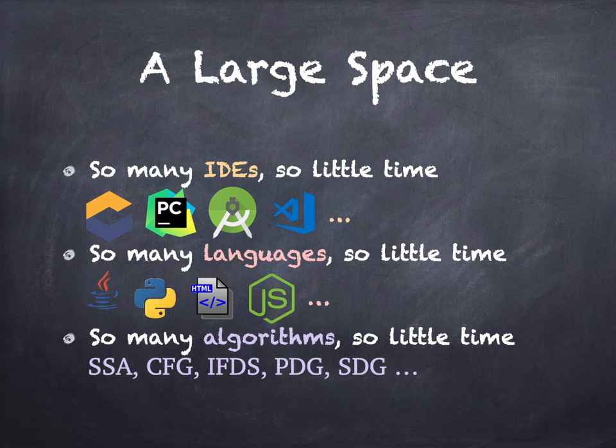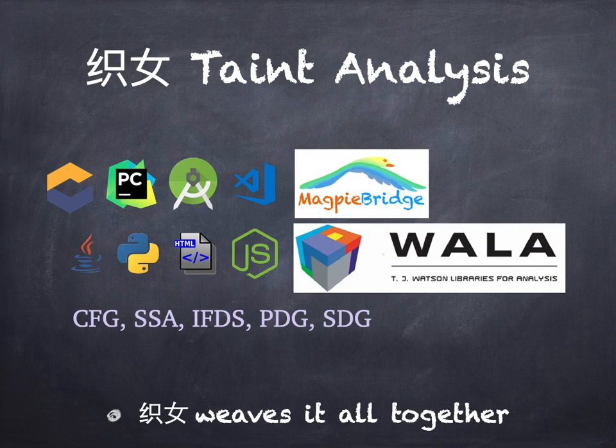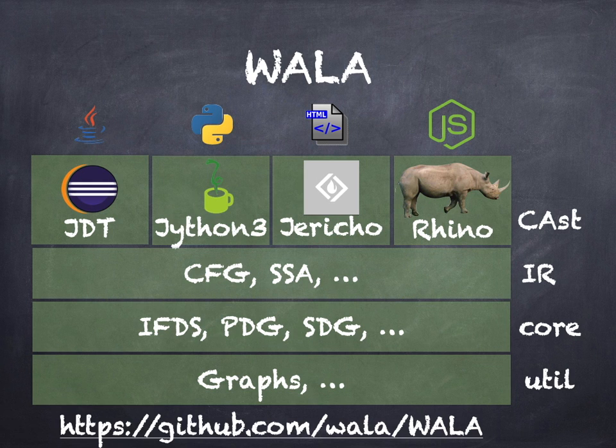Voila is cross-language, which is one thing we use, and GNU is going to weave together the cross-language capabilities of Voila and the integration of Magpie Bridge to produce a comprehensive taint analysis. GNU, in some sense, is going to weave it all together. Now, we are going to start by talking about Voila, which is probably a review for some of you.